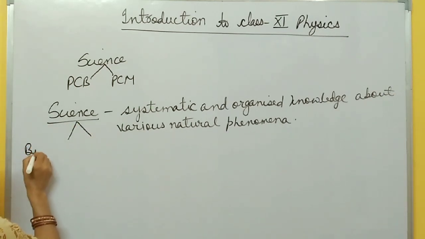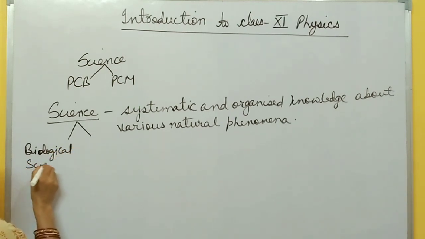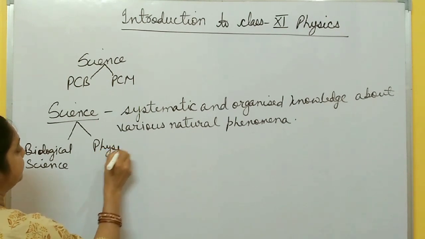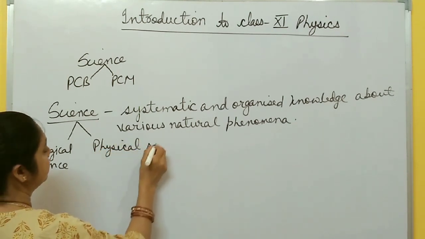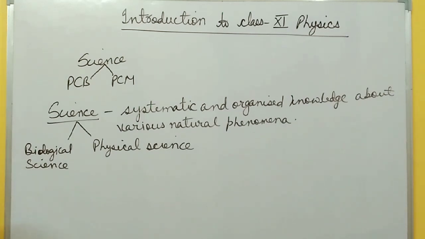One is biological science, and another branch is physical science. In biological science, you study biology, the behavior of living organisms.